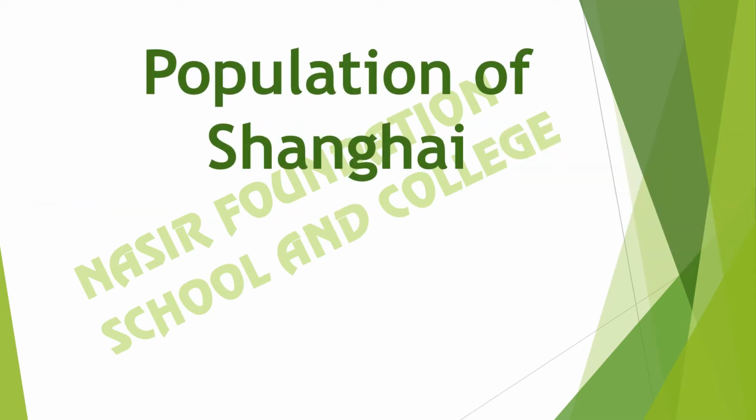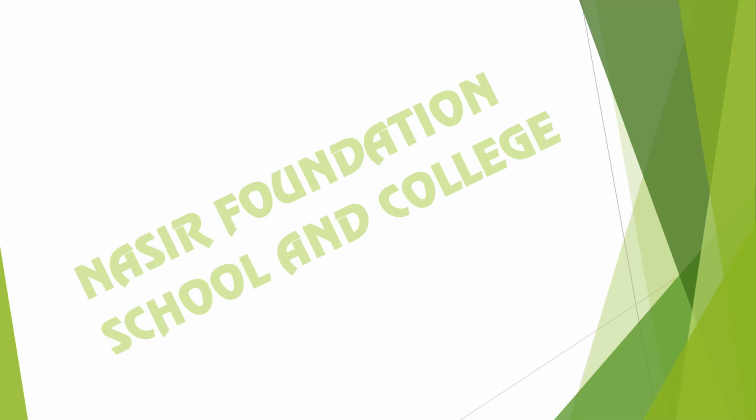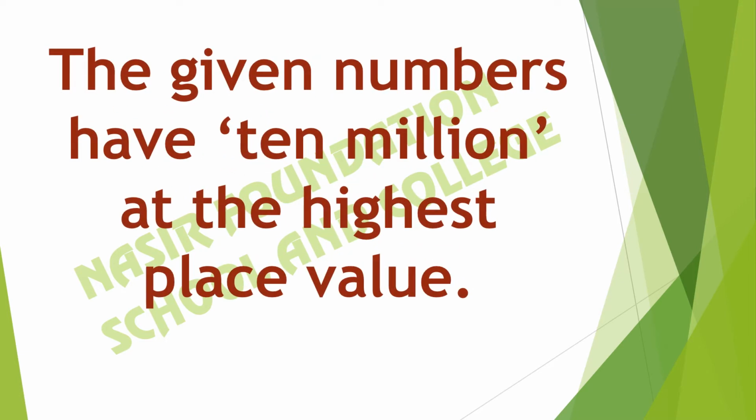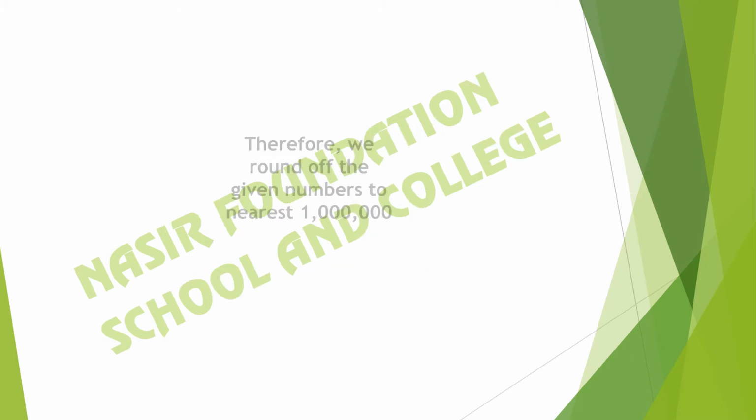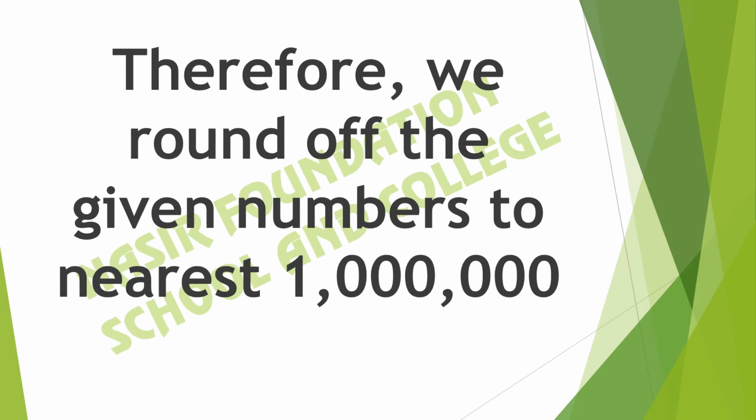Population of Shanghai is 16,650,000. As the given number has 10 million at the highest place value, we round off the numbers to the nearest million.